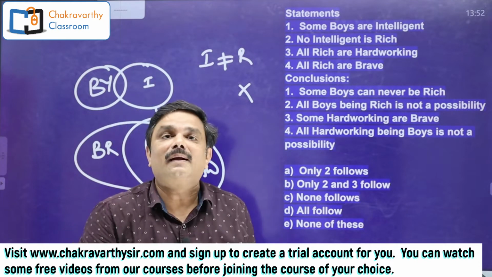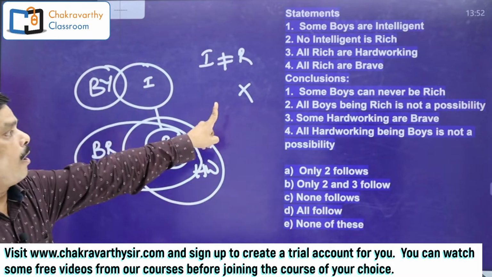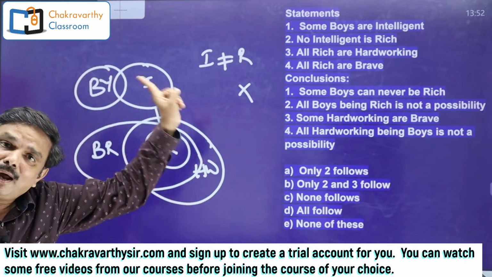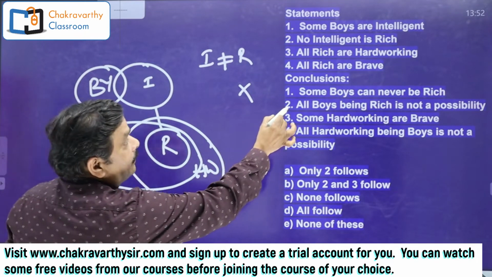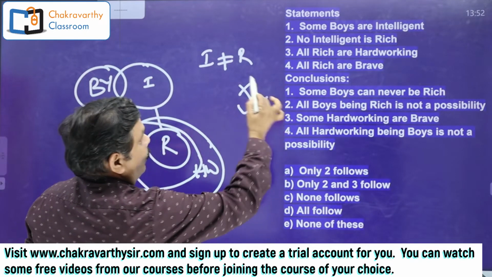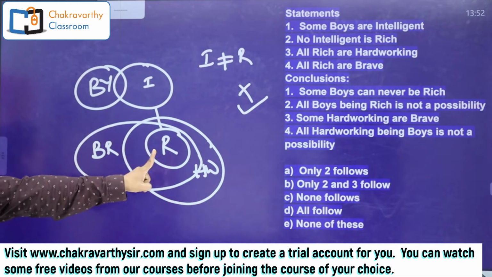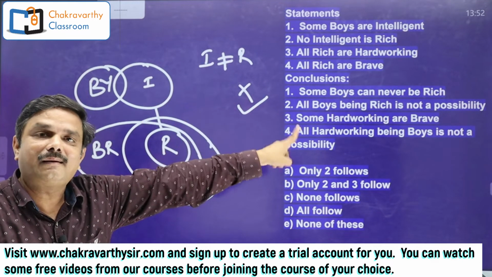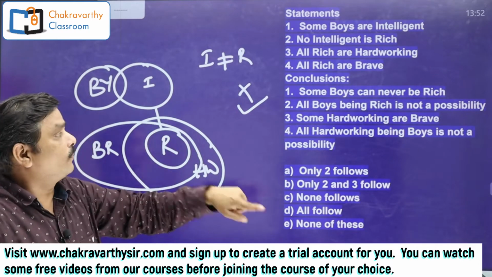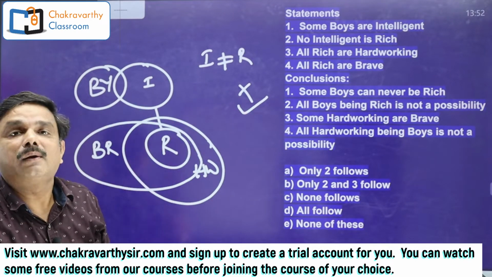That is my finding. Then what they have given? All boys being rich is not a possibility. They are also saying the same thing. For that reason, their claim is right. Now you got the clarity, right? Their claim is correct. So for that reason, I'm keeping this one as right.